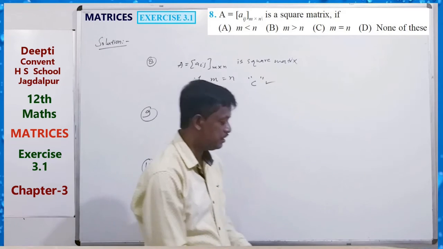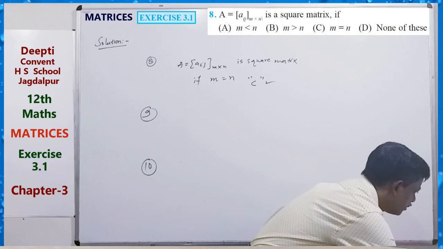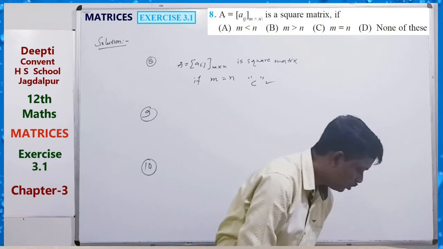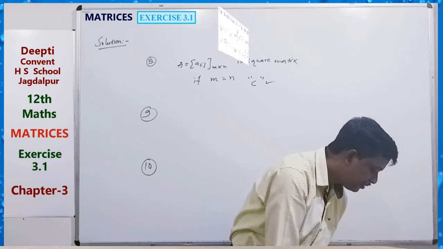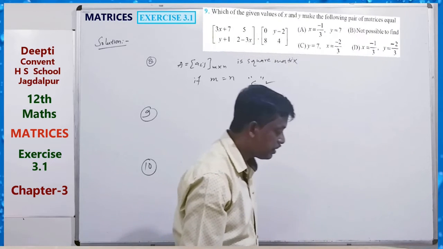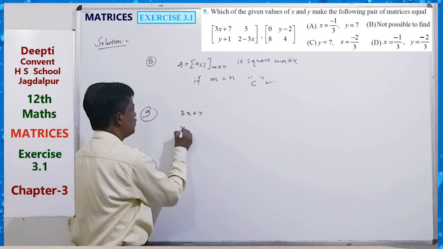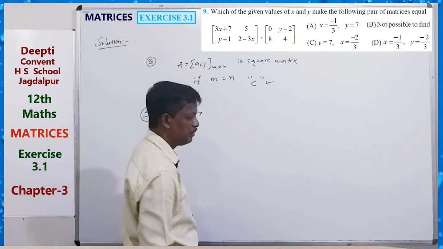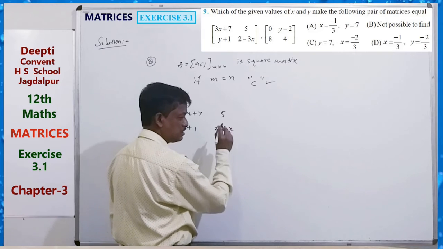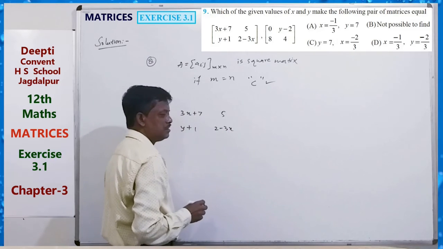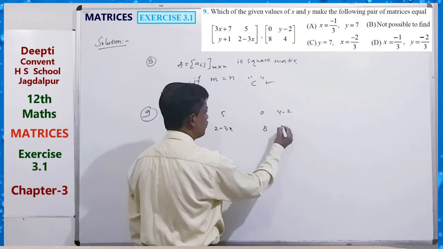Question 9: Which of the given values of x, y makes the following pair of matrices equal? The matrix 3x plus 7, y plus 1, 5, 2 minus 3x, and the matrix 0, y minus 2, 8, 4.